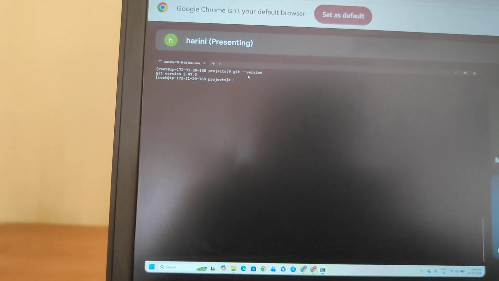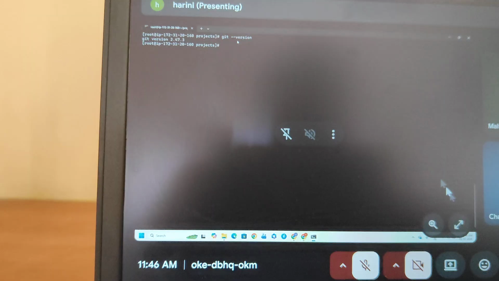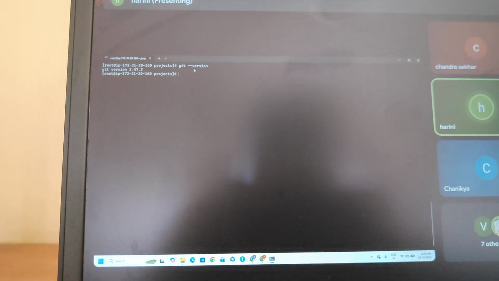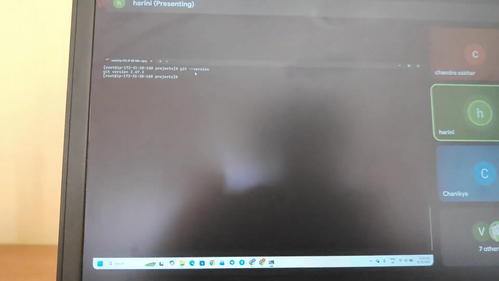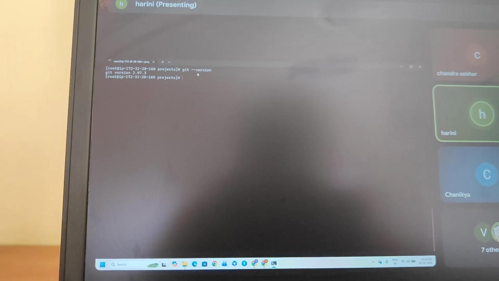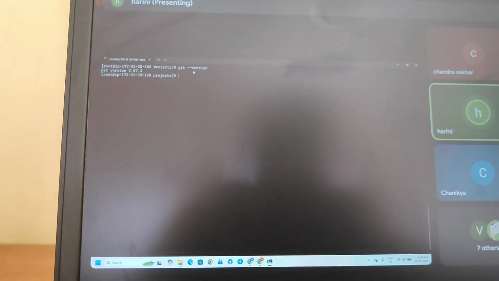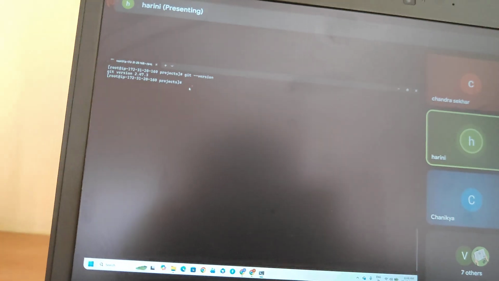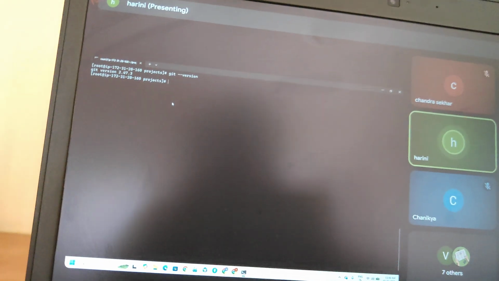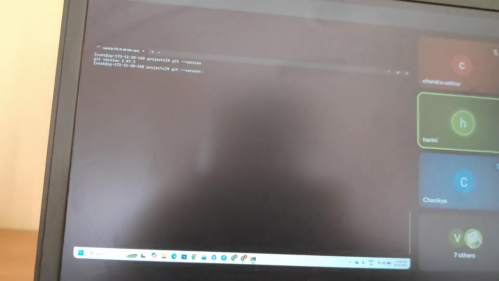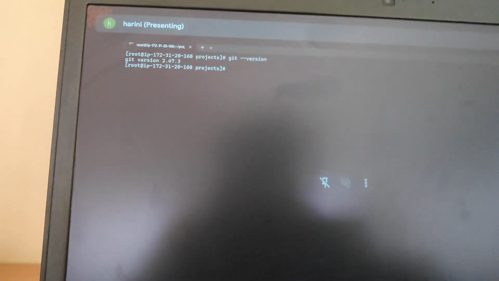Guys, one thing I will tell you. If any previous commands are available in your work, suppose you have to reuse them, whatever the process you have to implement. See the keyboard: up arrow, down arrow, left arrow, right arrow. You can work in this terminal and click the up arrow, and the previous commands are visible. You can click the down arrow, and the next commands are also visible. Now no further commands are available. Mostly you click the up arrow and the previous commands are visible.